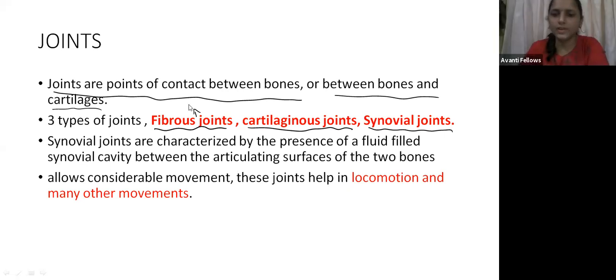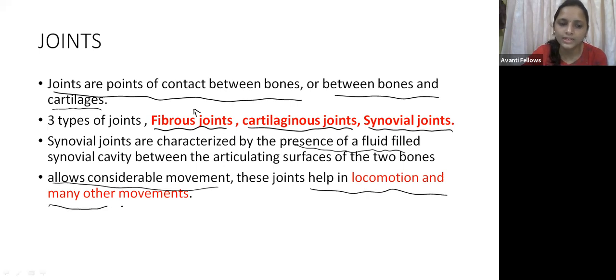Okay, so here we come to the synovial joint. Synovial joints are characterized by the presence of synovial fluid, a synovial cavity between the articulating surfaces of the two bones. Between the two bones there is one cavity where synovial fluid is present. That is called a synovial joint. The only joint which helps in the movement is the synovial joint. It allows considerable movement, and this joint helps in locomotion and many other movements.